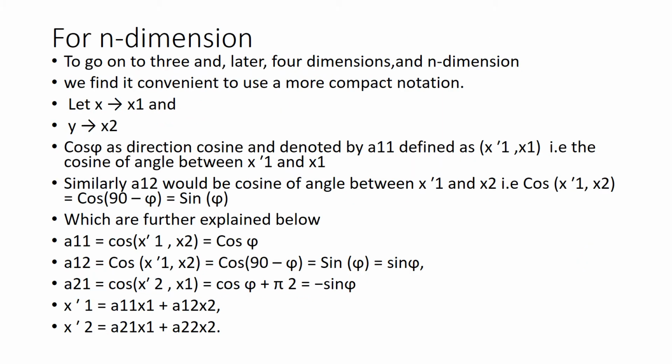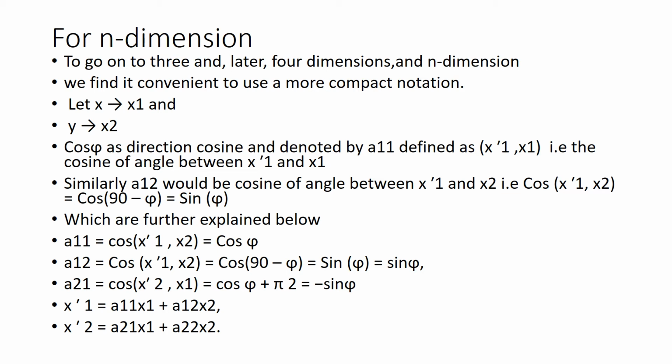If we have three or four or more dimensions, then we cannot use these conventional coordinates x and y. Now we replace x with x1 and y with x2. We will get x1 prime, x2 prime, and x1 and x2 before and after rotation of system of coordinates.